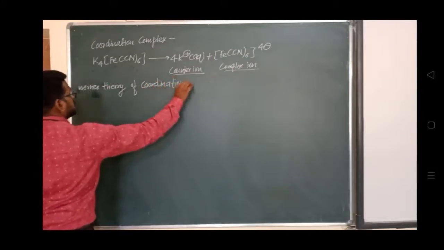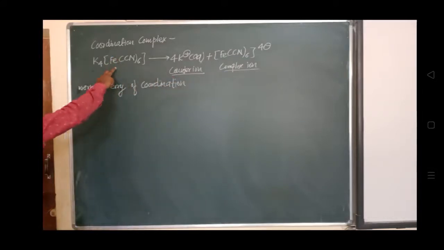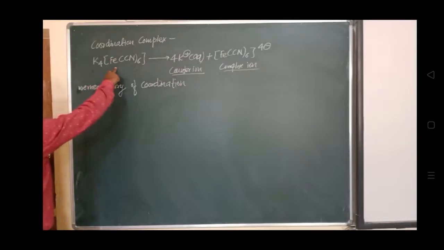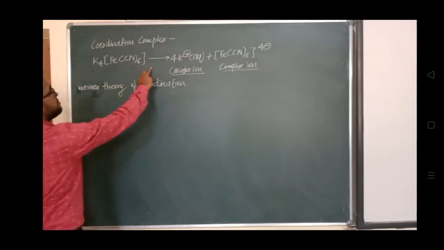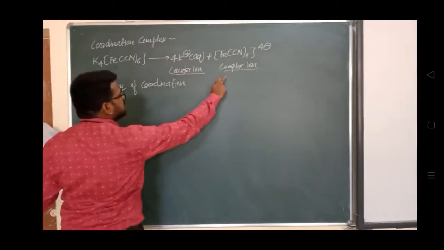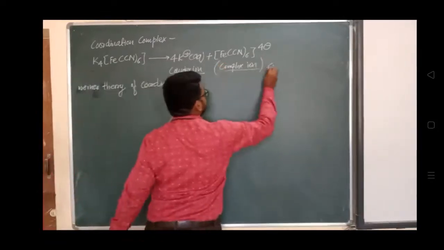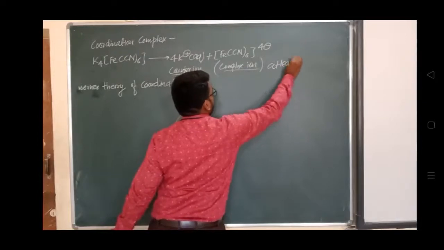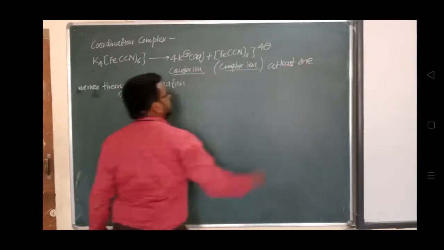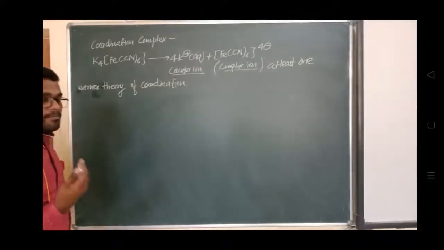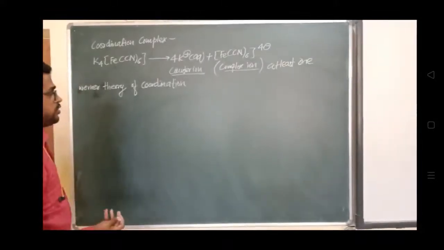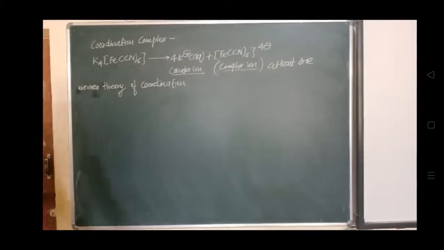A coordination complex is a compound which, when it dissociates, will form at least one complex ion. So the compound which forms at least one complex ion after getting dissociated is called a coordination complex.